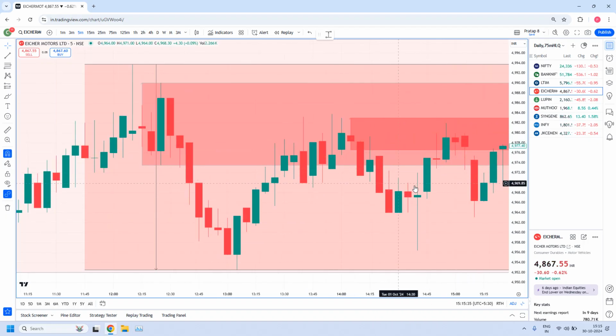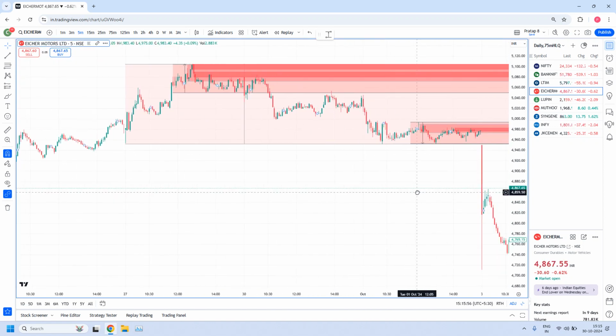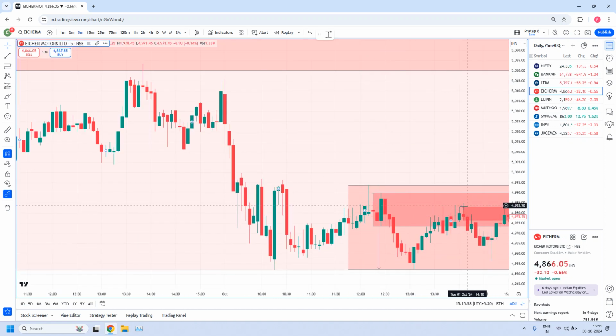The reason is multi-testing. This is the first testing, this is the second testing, this is the third test. Here also see we have a rally, base, drop created exactly within this area. All these behaviors we will see in high liquidity zones. Here also you see again a rally, base, drop is created within this area. So that means this is acting as a high liquidity zone.